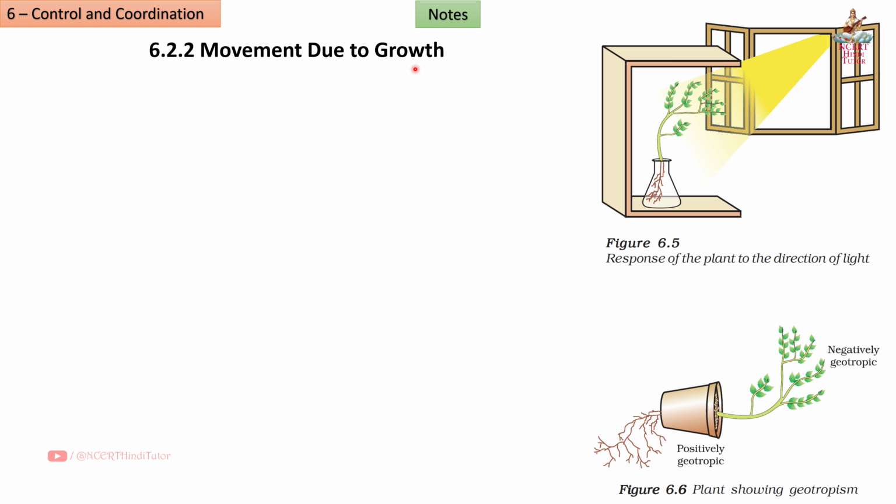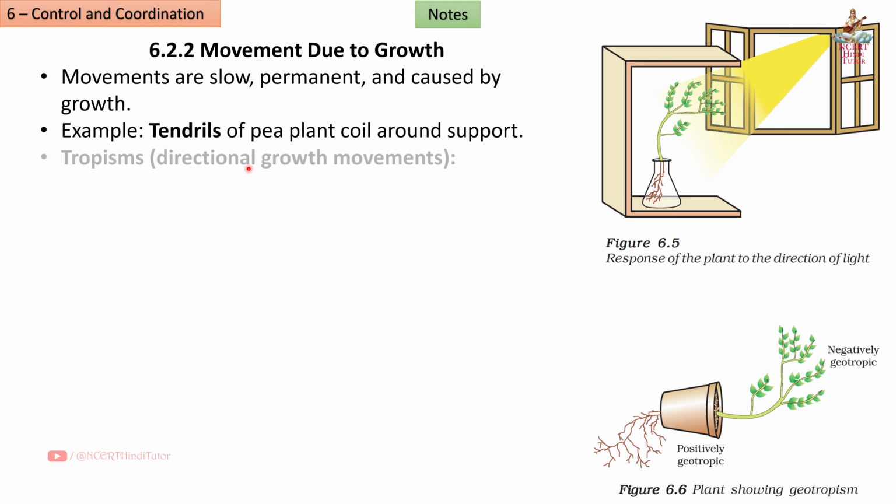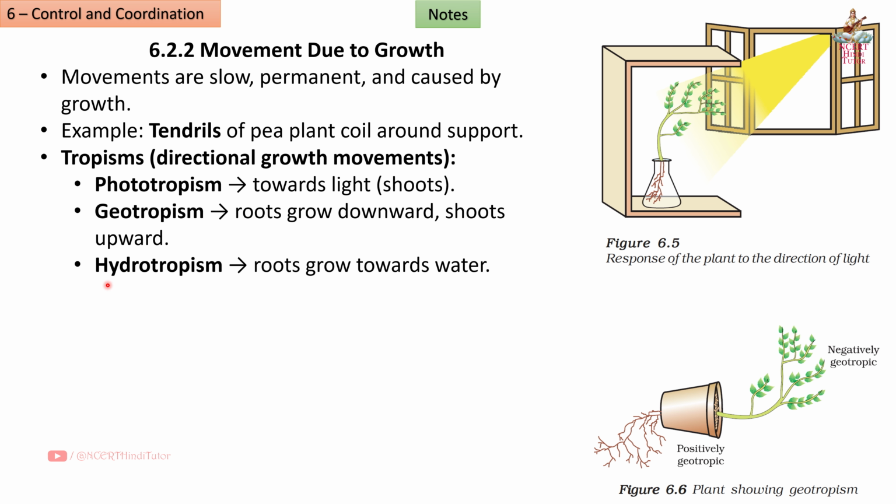6.2.2 Movement due to growth. Movements are slow, permanent and caused by growth. Example: tendrils of pea plant coil around support. Tropisms, directional growth movements. Phototropism, towards light, shoots. Geotropism, roots grow downward, shoots upward. Like this one, roots grow downward and shoots upward. Hydrotropism, roots grow towards water. Chemotropism, pollen tubes grow towards ovules.